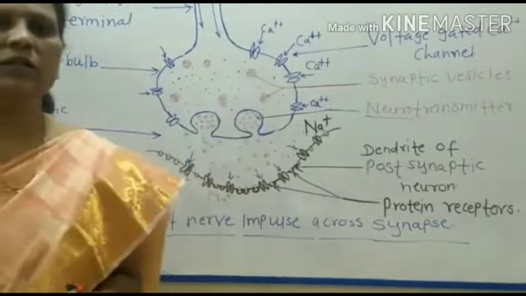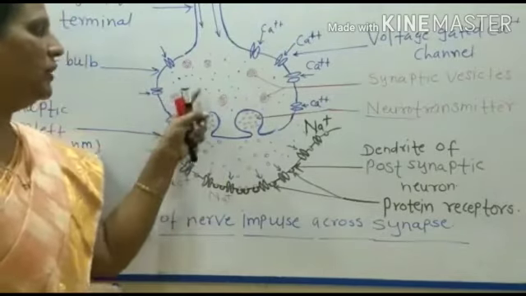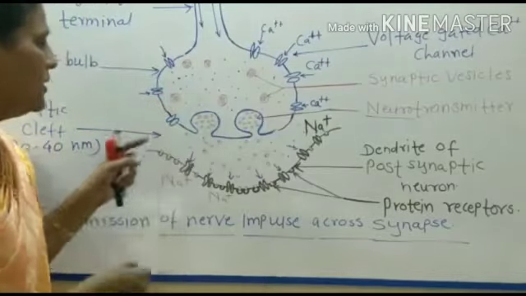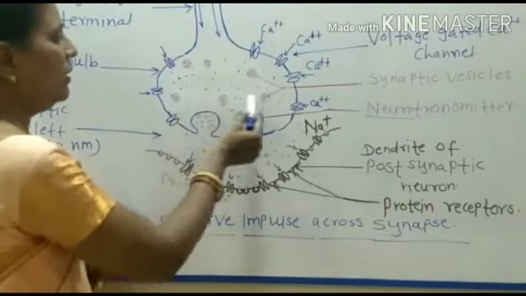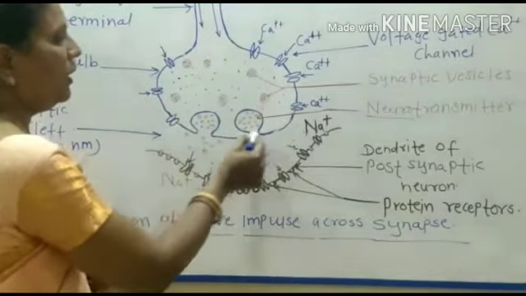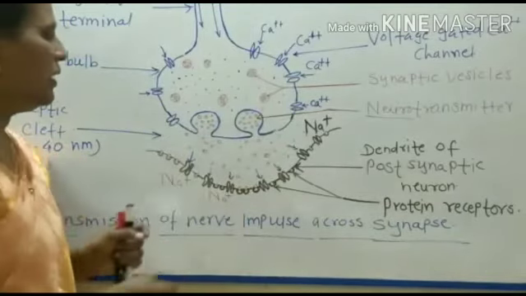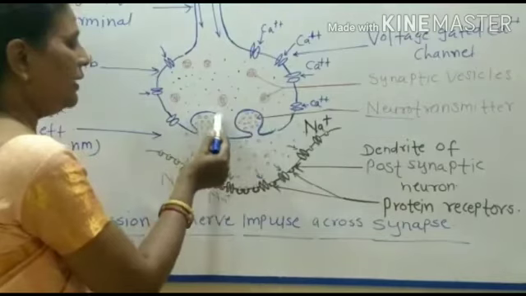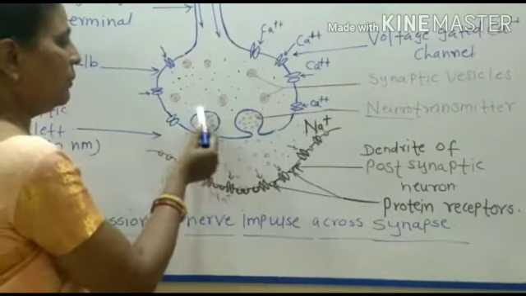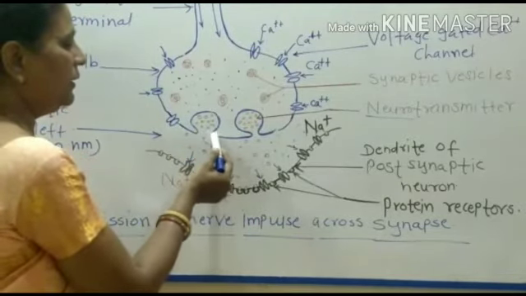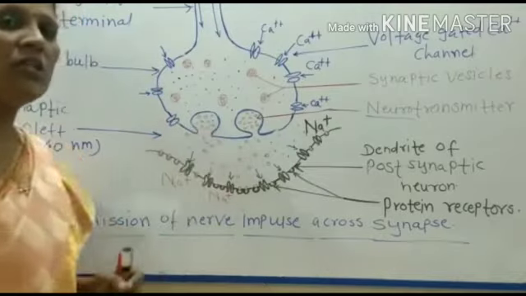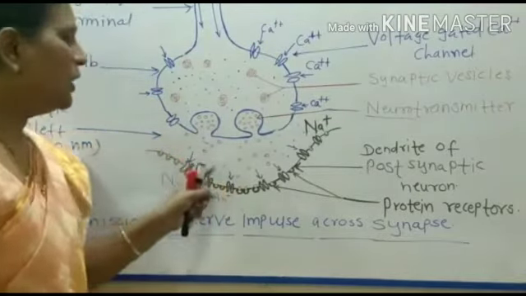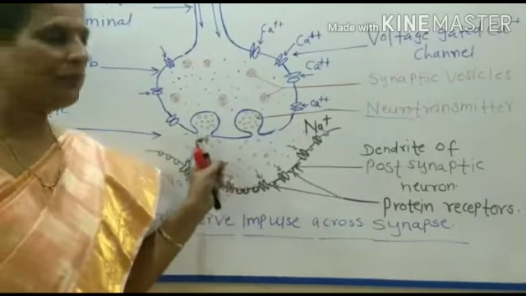The increased concentration of calcium inside the bulb causes the movement of these vesicles towards the surface of the bulb, and they fuse with the membrane of the bulb and discharge their neurotransmitters into the synaptic cleft.